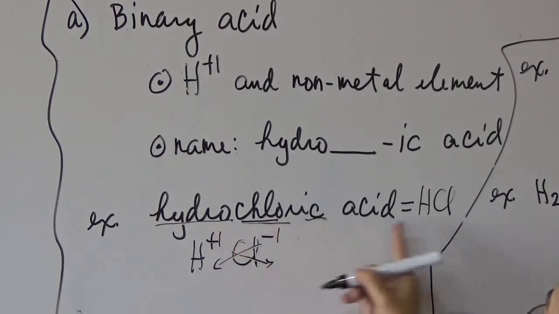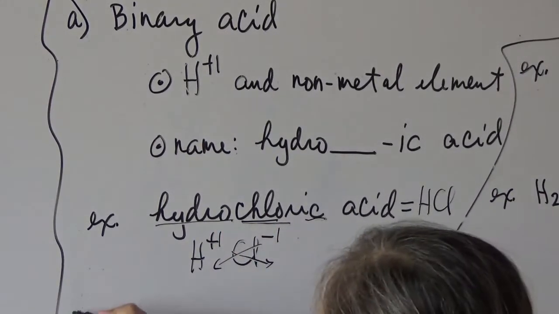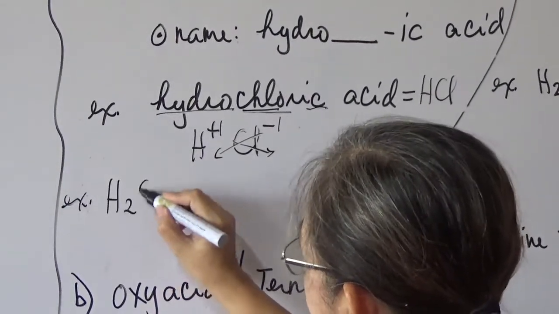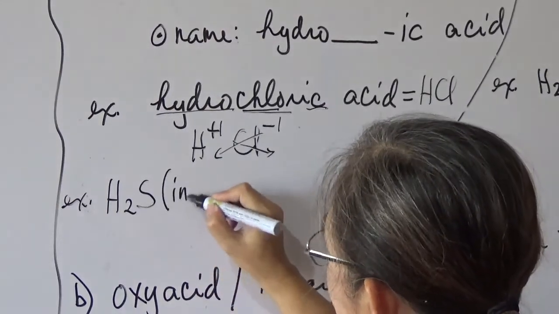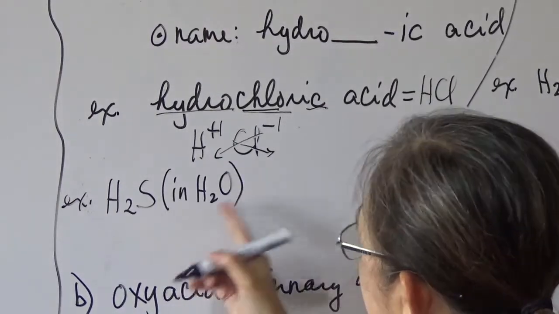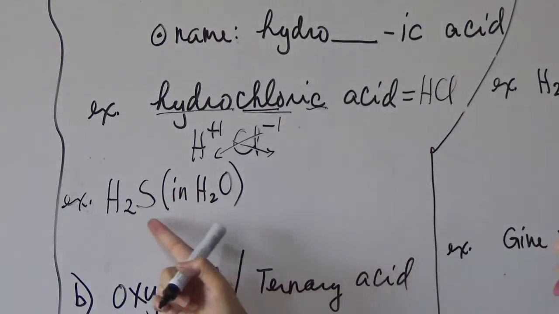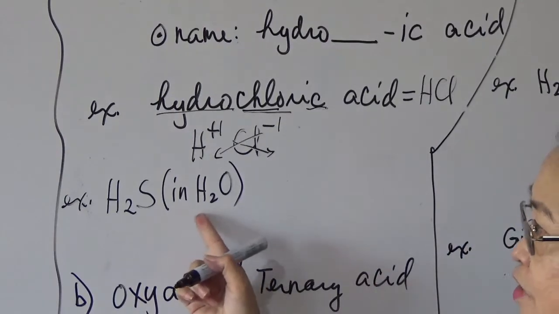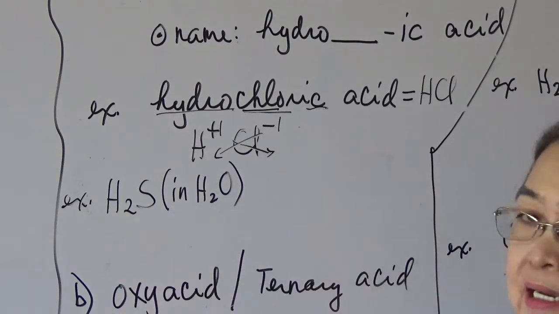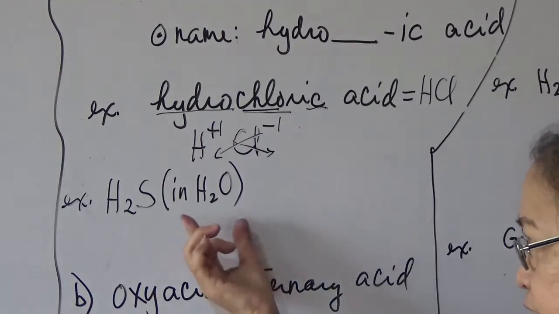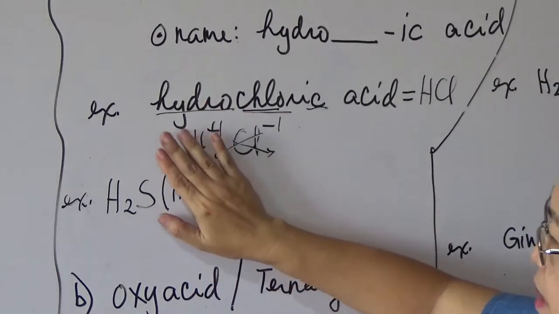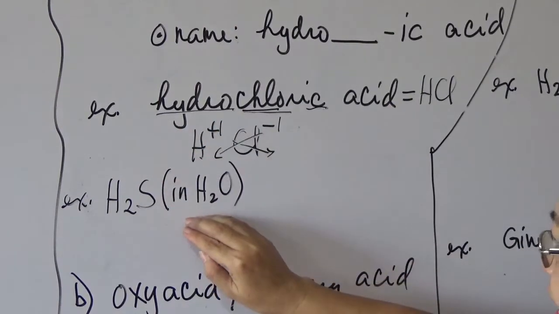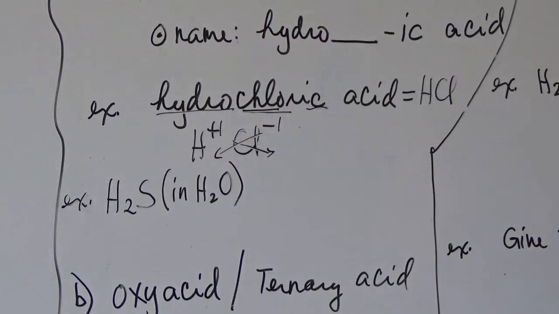Okay? That's hydrochloric acid. The second example is where you are going to give the name. I wrote there H2S, in water. Because if I'm not going to write this in water, you can name this as a salt, not as an acid. But if it is in water, it is understood that you are going to name this as an acid. If it is not in solution, you can name it as a salt, and that is named hydrogen sulfide. If it is an acid, then you follow the rules on naming the acid.